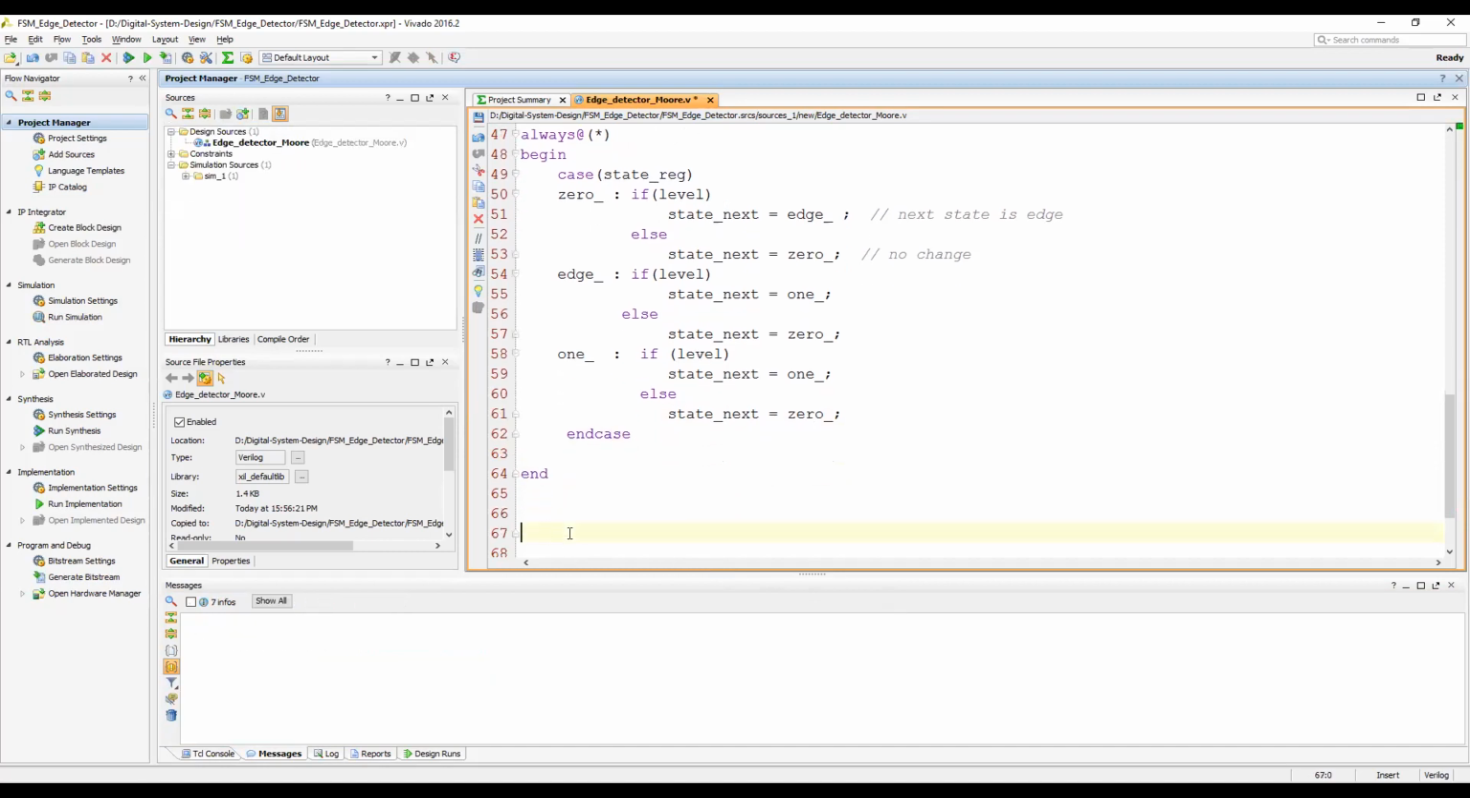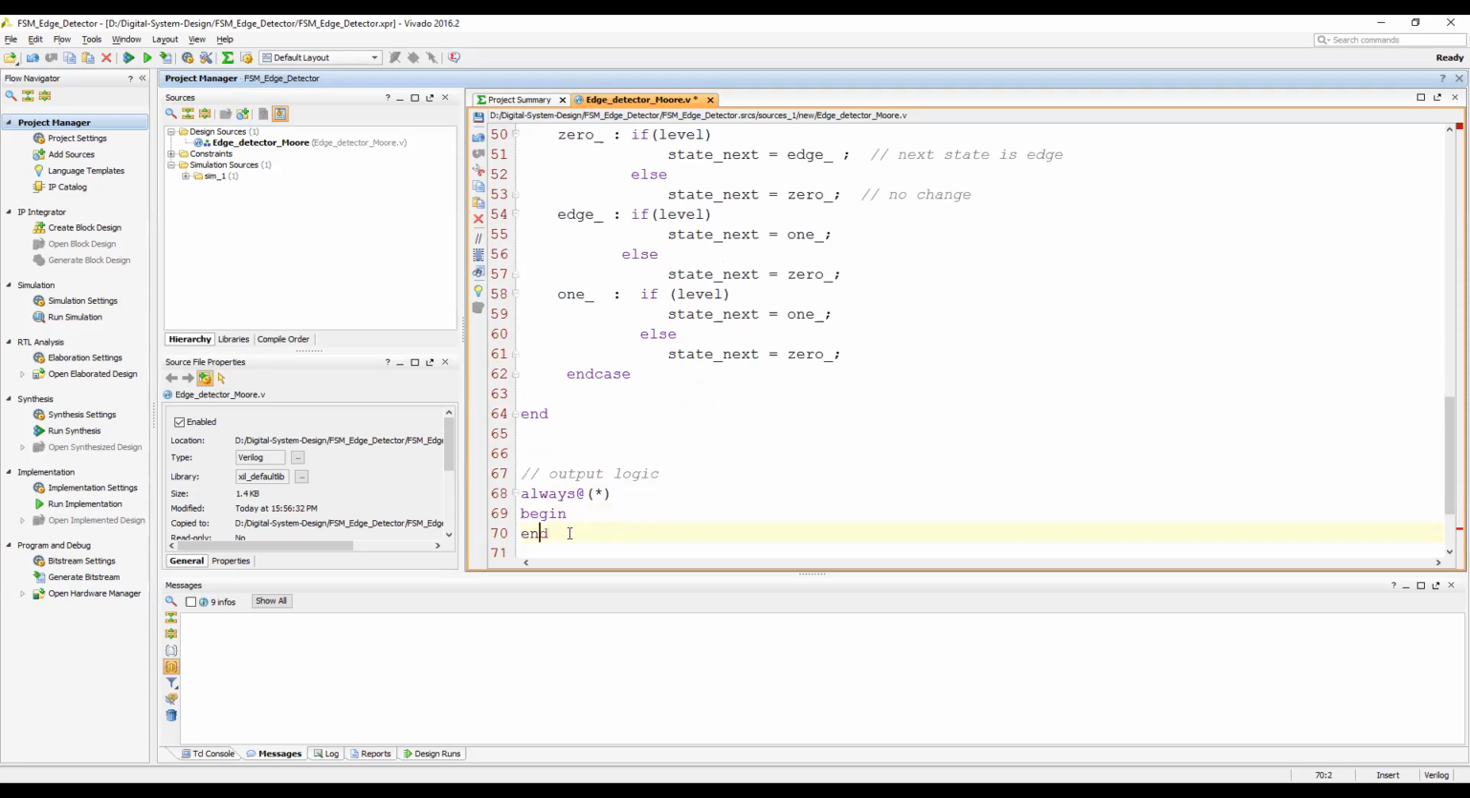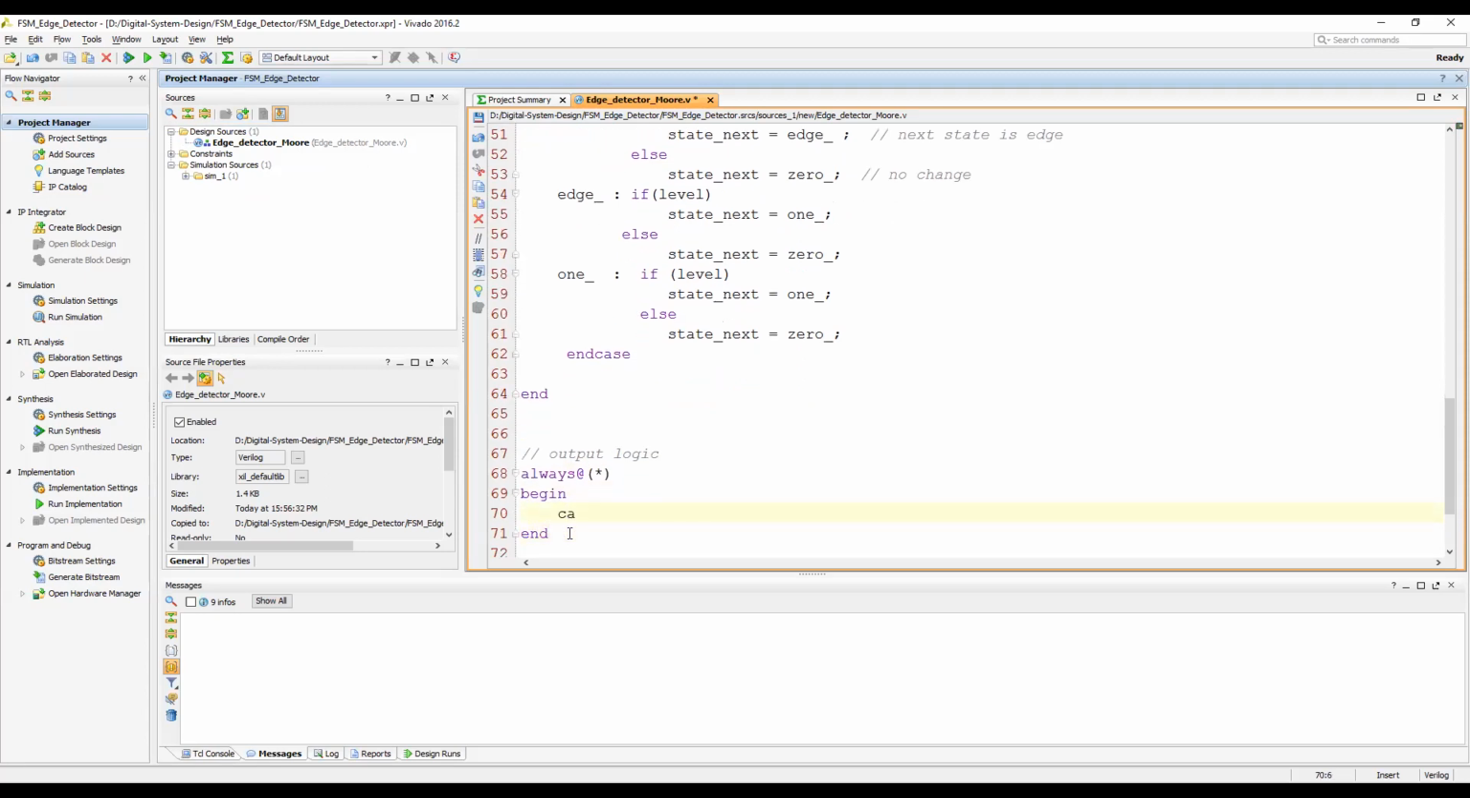Okay, so next state is done. Now let's define the output logic. Output logic is very simple. If you are at the 0 state, our tick will be 0. If you are at the edge state, tick will be 1. If you are at the 1 state, tick will be 0. So same, an always block for the combinational logic: always @(*) begin, and then case state.